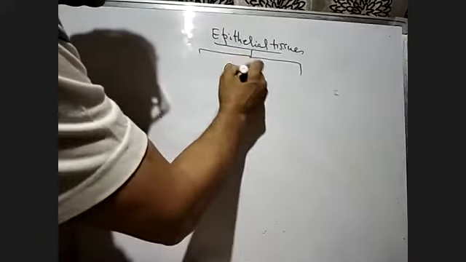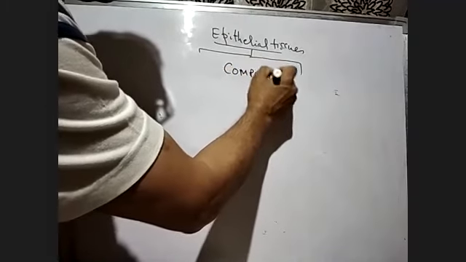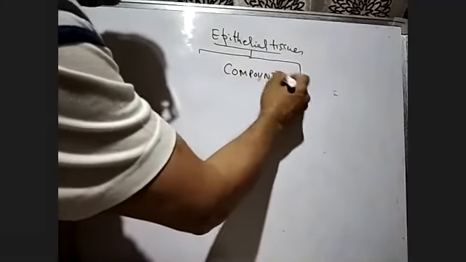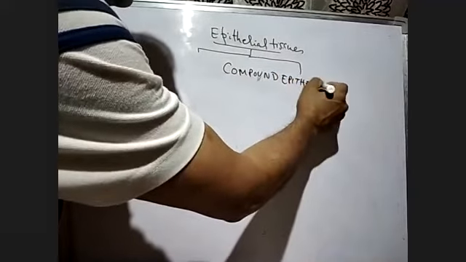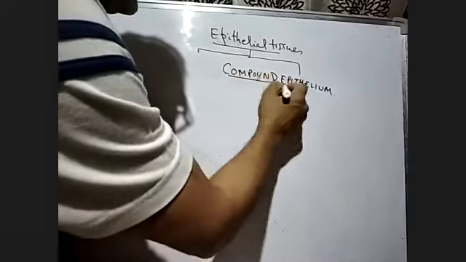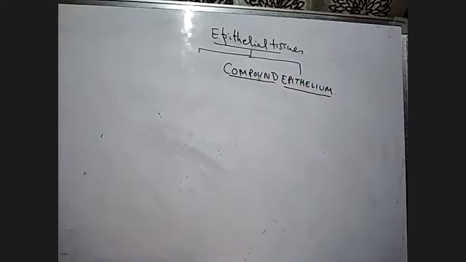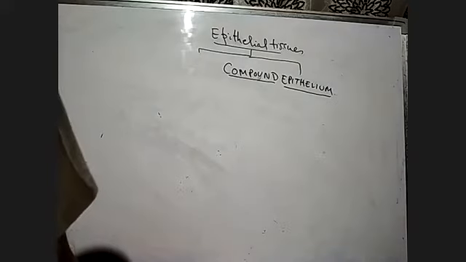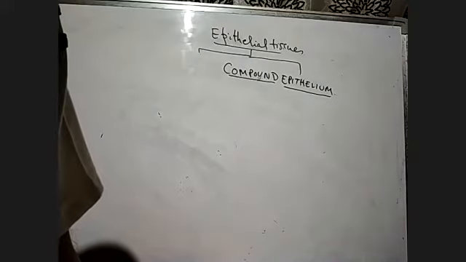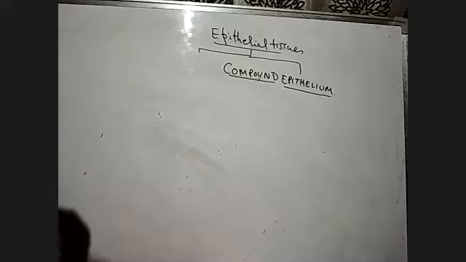Okay, so we are going to compound epithelium. Now this is compound epithelium. I told you that they are made up of many layers of cells, right? And simple epithelium was made up of a single layer of cells, which you have understood. In compound epithelium, there are three types: squamous, cuboidal, and columnar.